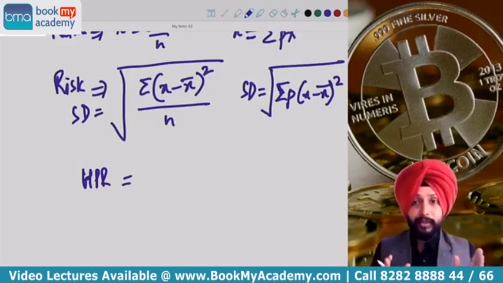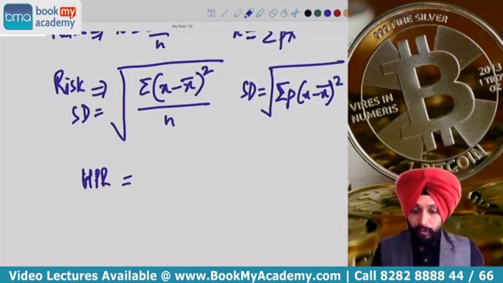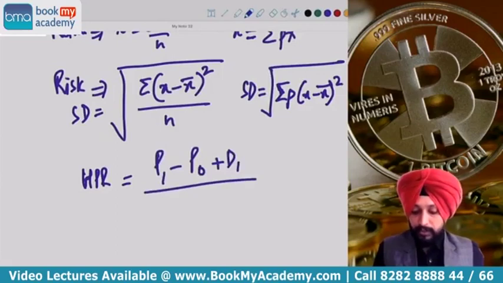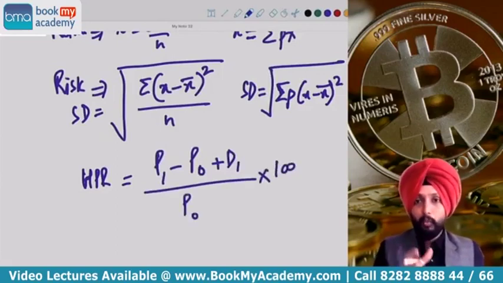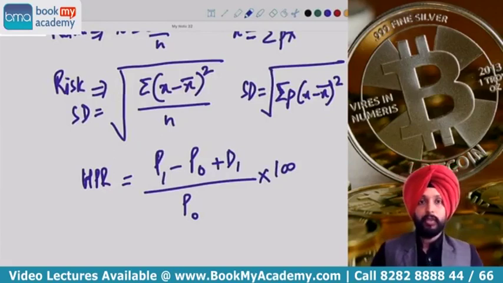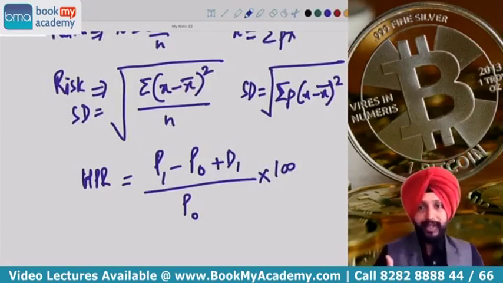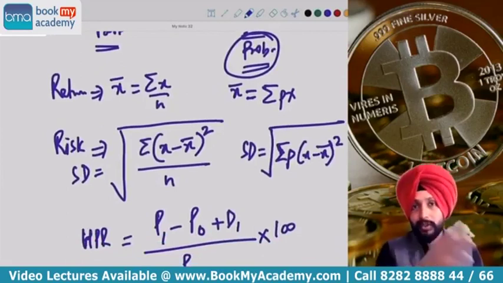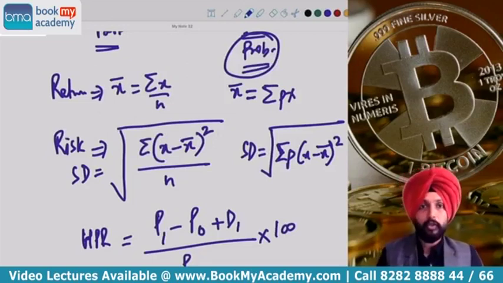And for calculating return, we use the holding period return formula. If you remember, the holding period return formula is P1 minus P0 plus D1 divided by P0 into 100. That is the holding period return formula. This formula is used to calculate the return. Using that return data, then you will find out the average return and risk of the stock using the above formulas which are written on the board.